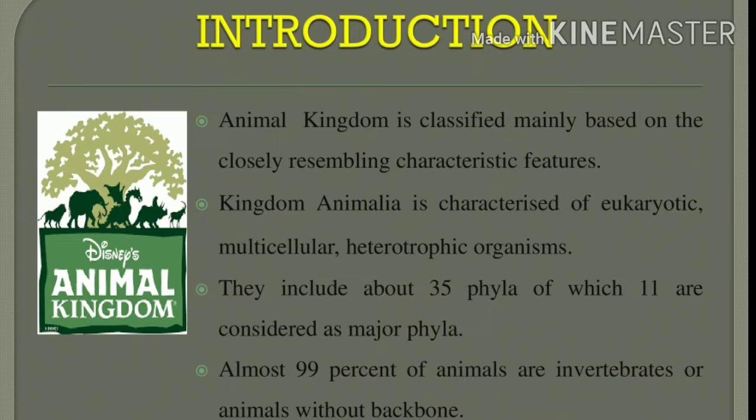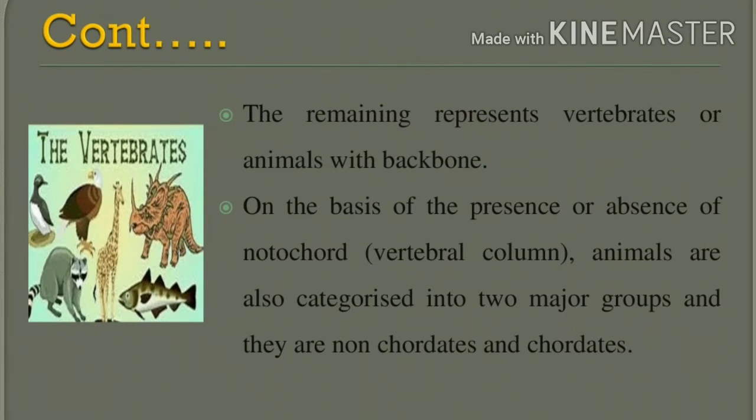How many phyla are included overall? 35 phyla. Among these 35, 11 are considered major phyla. Among these 11, 99% of animals are invertebrates, animals with the absence of a backbone. The remaining are vertebrates. Among the 11 major phyla, 9 are invertebrates and the remaining 2 are vertebrates. What are vertebrates? Animals having a backbone.